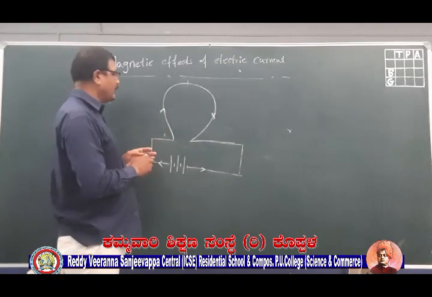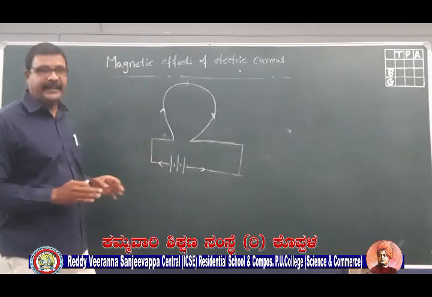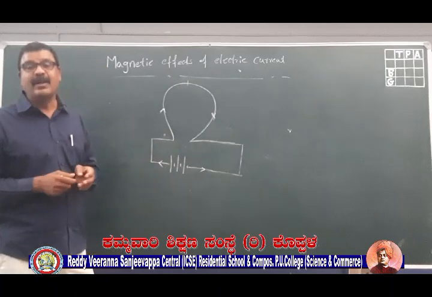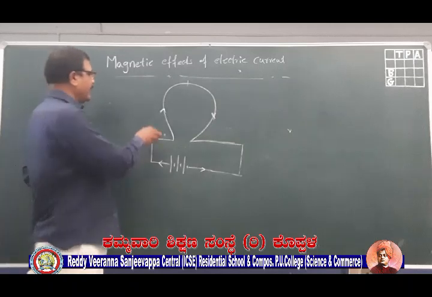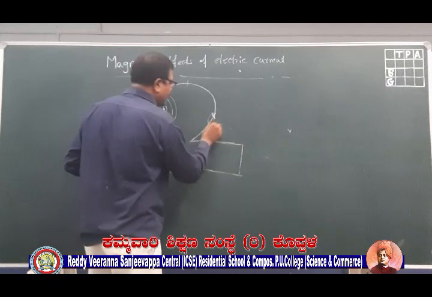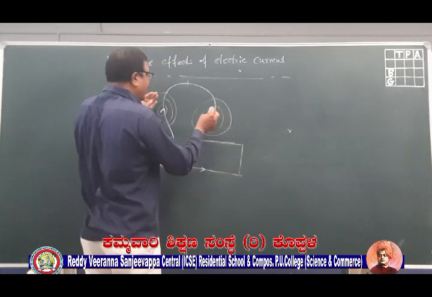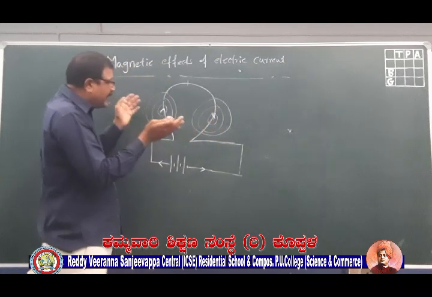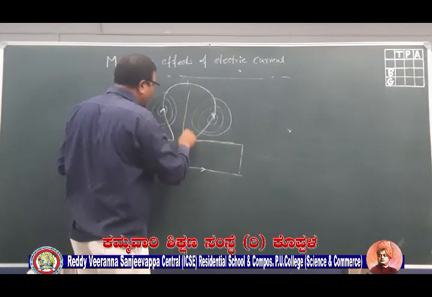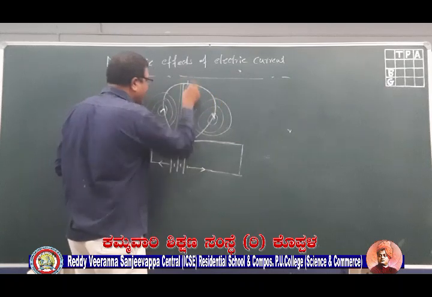So when current is flowing through the circular loop, just do one thing. Consider it as two straight conductors. Apply your right hand thumb rule to that, and you will find the direction of magnetic field. As you can see, these are concentric circles for this one, and these are concentric circles for this one. As you go further away, the circles become bigger and bigger. As you come towards the center of the loop, the circles will look like straight lines.